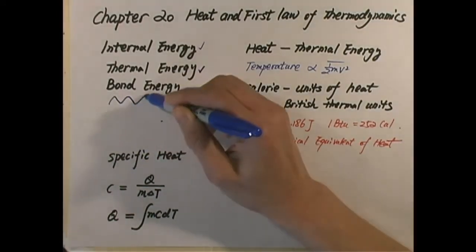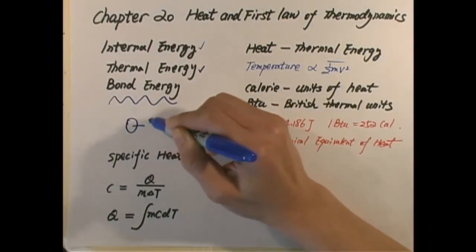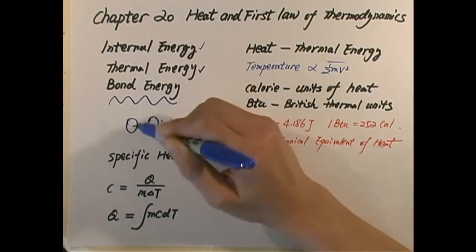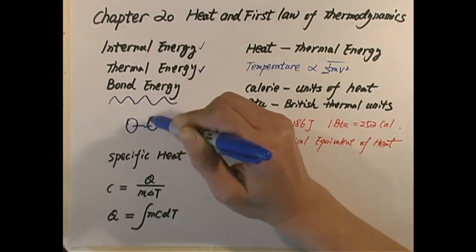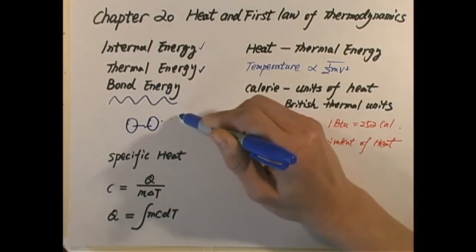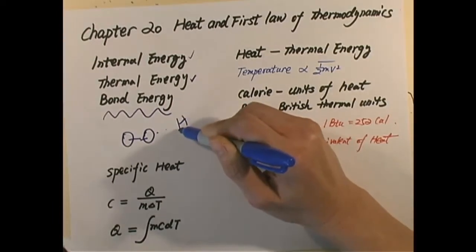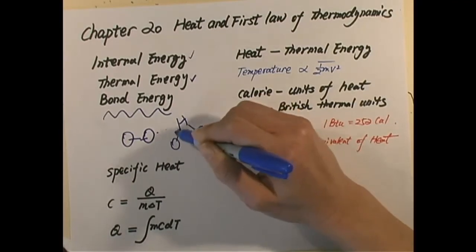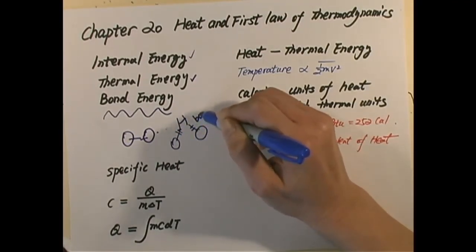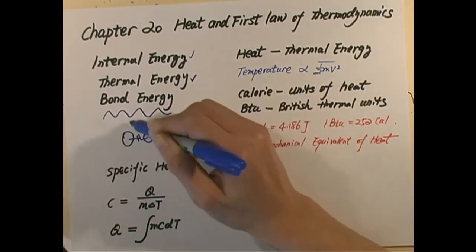So the bonding energy basically is between atoms. That is an oxygen atom, and that's another one. For example, you have H2O. That is the bonding. That's the bond. Here is the bond.